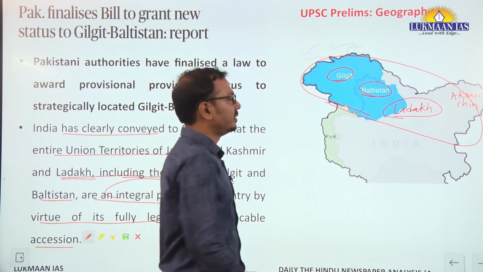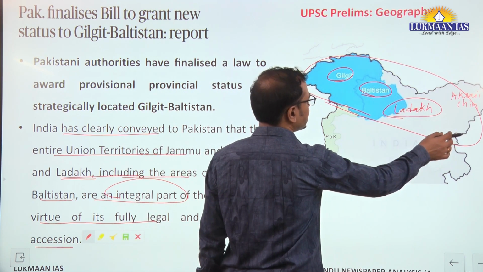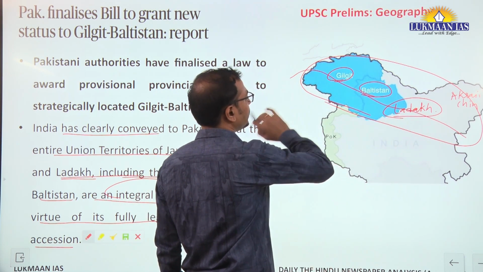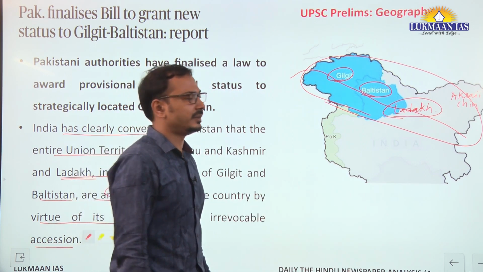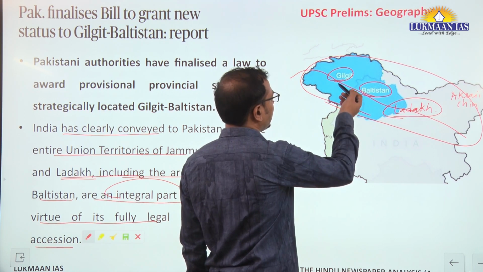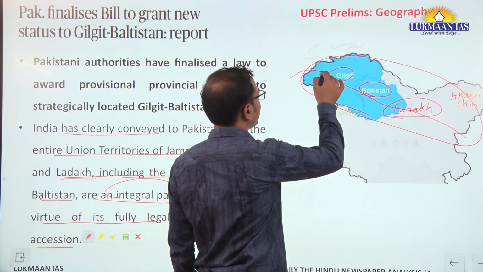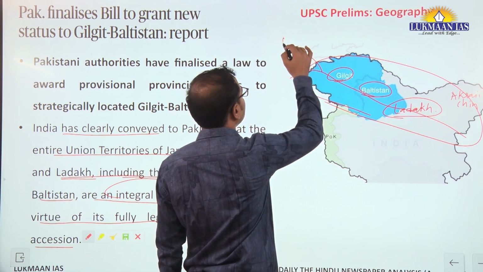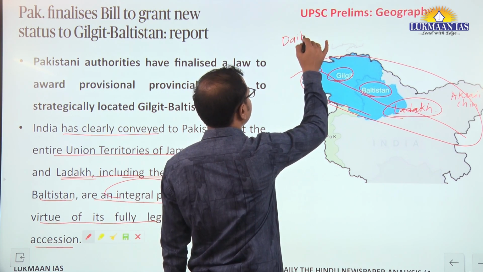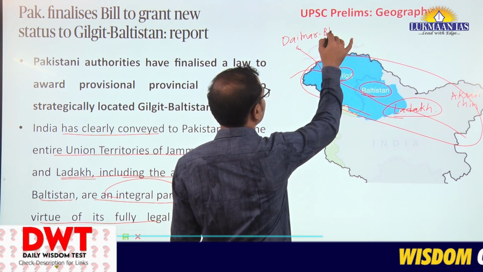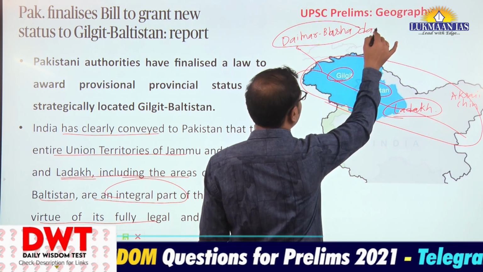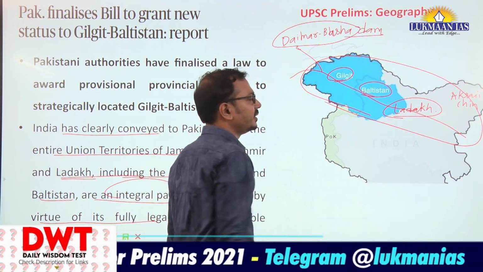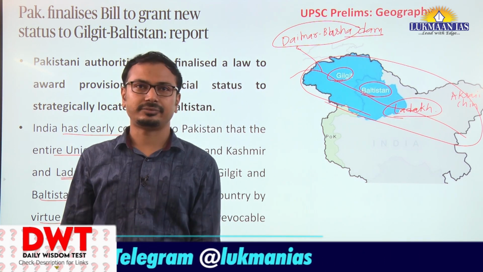So from the geography aspect, you should understand that the Indus river flows into the Gilgit-Baltistan region like this. Okay, the Indus river, and across the Indus River in the Gilgit-Baltistan region, there is the Diamer Bhasha Dam being built by Pakistan with investment by China.